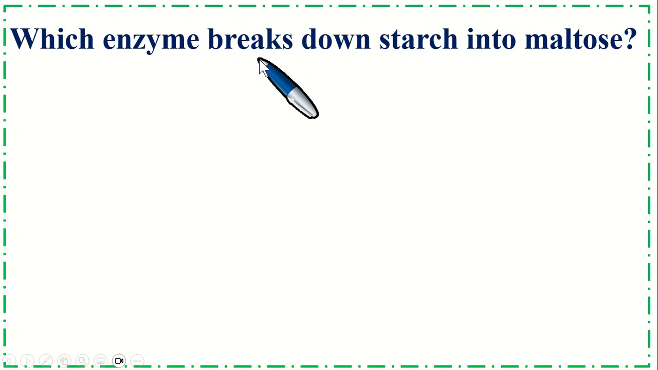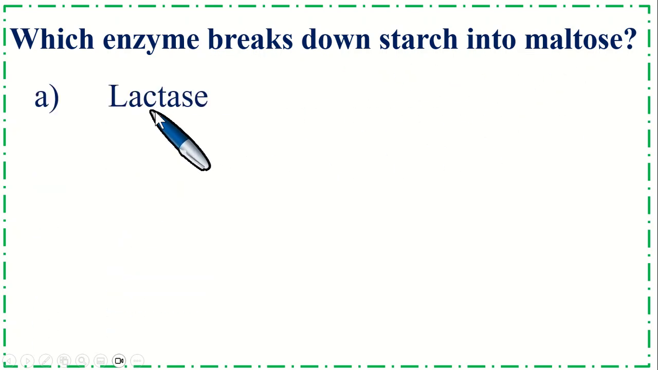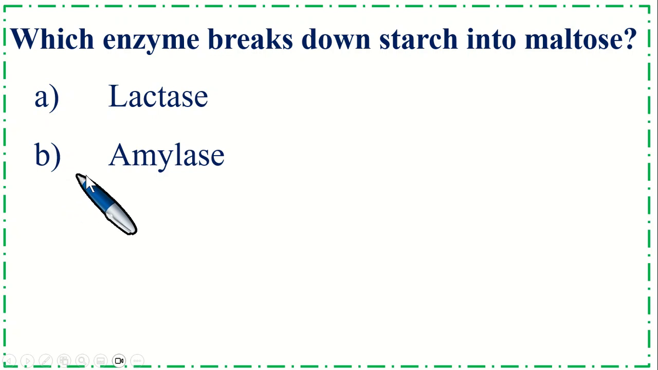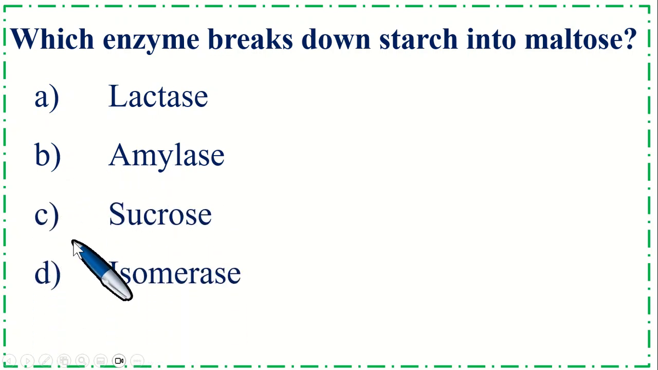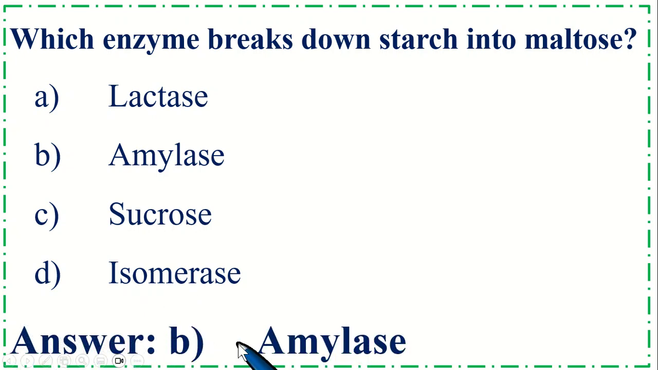Which enzyme breaks down starch into maltose? Option A, lactase, B, amylase, C, sucrase, and option D, isomerase. So the correct option is B, amylase.